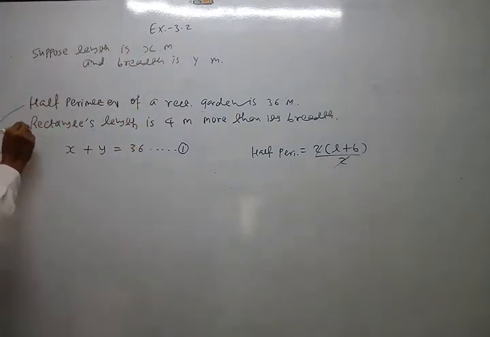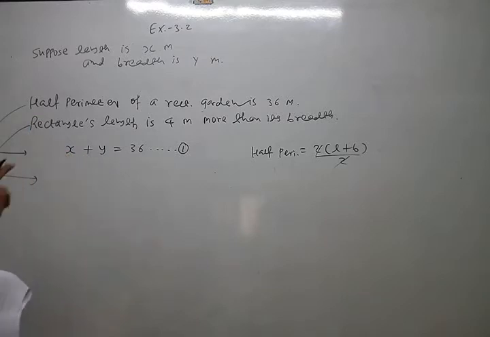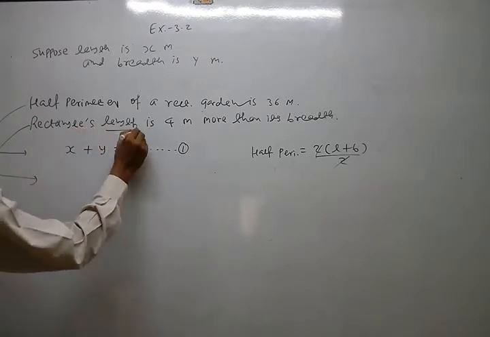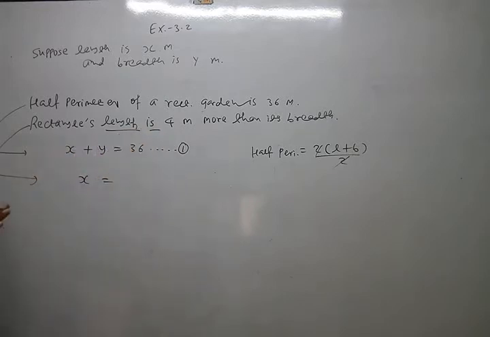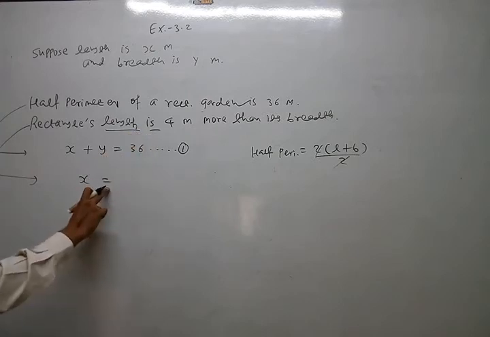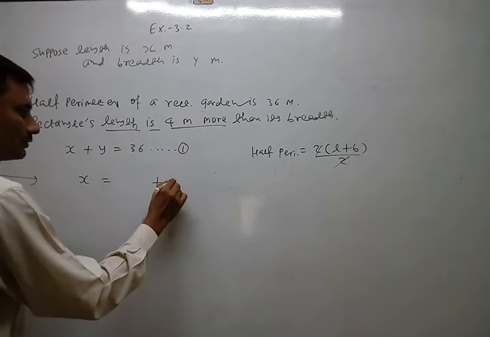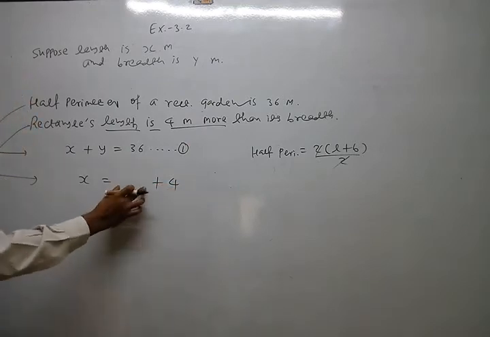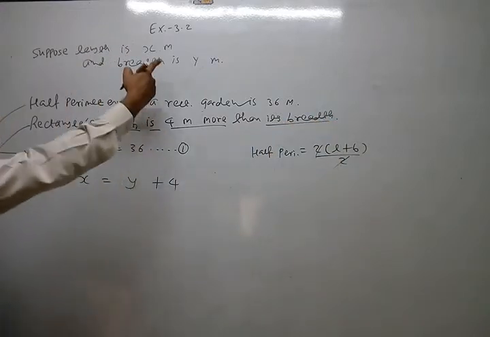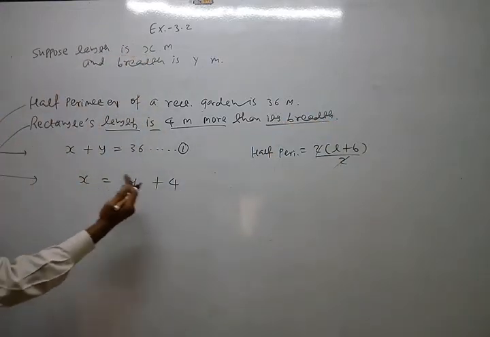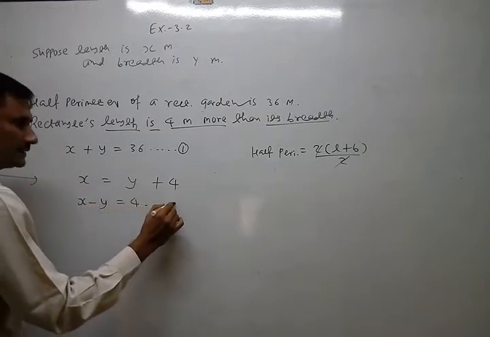Now, look at this statement. You have to write it here, then write the equation. Rectangle's length is, so length x is equal to, okay, auxiliary verb is there, write down equal to 4 meter more. Keep your space. More than what? Its breadth. So in appropriate form, variable on left side, constant number on right side, equation number 2.